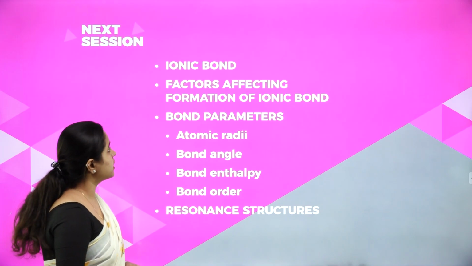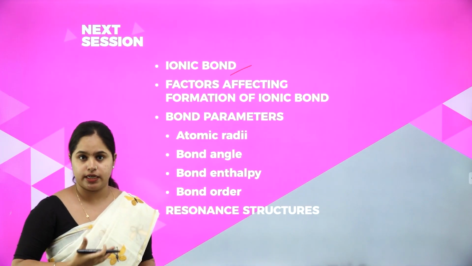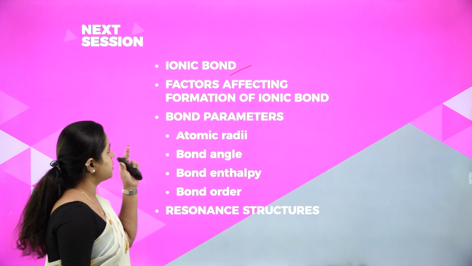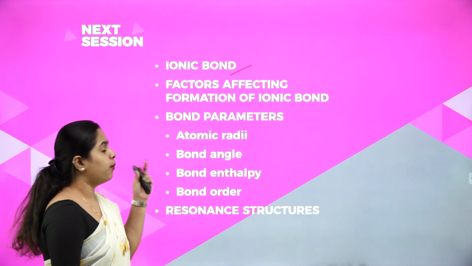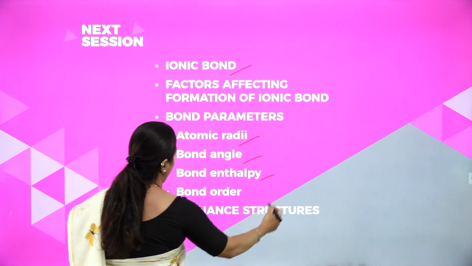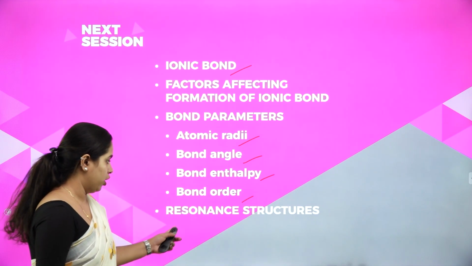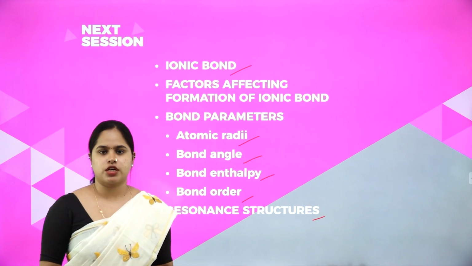In the next class, we will be discussing ionic bond. In this class, we discussed in detail about covalent bond. We will be discussing ionic bond and the factors affecting formation of ionic bond, then parameters in which we will be studying atomic radii, bond angle, bond enthalpy and bond order. And finally, we'll be discussing resonance structure.